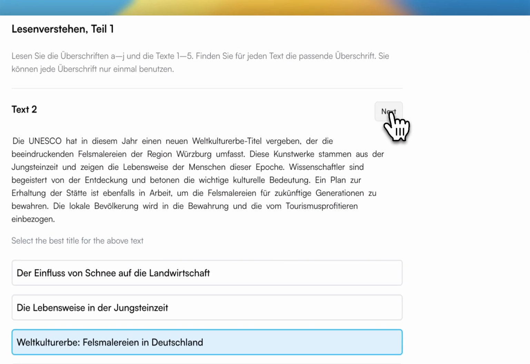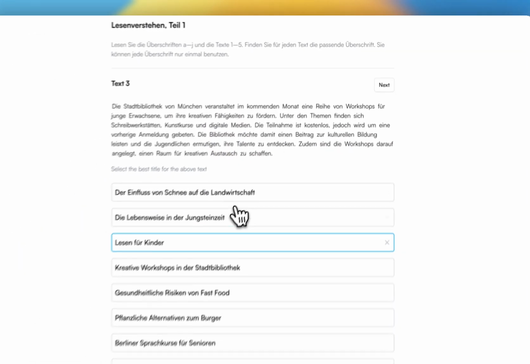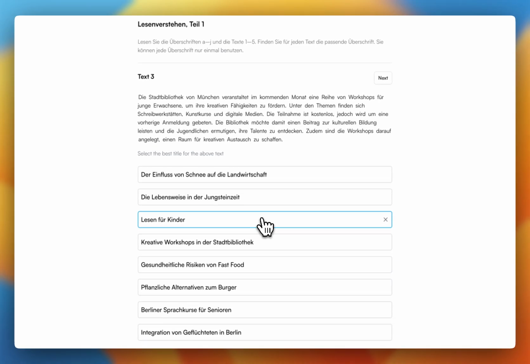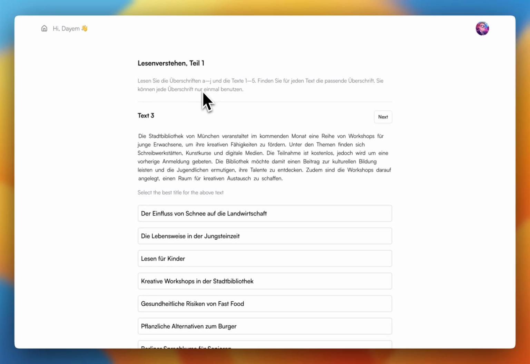So you can use these techniques to solve Teil 1 and you can score very high marks in this. You will be given 5 texts and then you can quickly go through them and hopefully have a higher chance of scoring. So that was my short explanation on how you can score good marks in the first section of the reading exam for Telc B1.